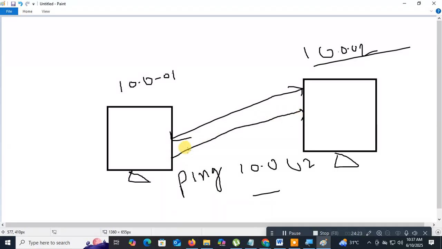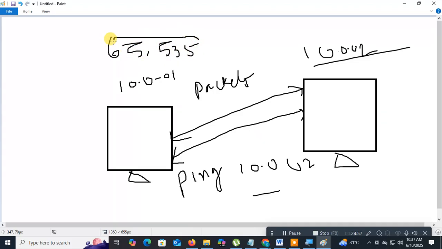From here to here, how will the data transfer? The data will be transferred in the form of packets. Suppose I am downloading a movie from a movie server. The video will be downloaded to your local computer in the form of packets. Each packet has a fixed maximum size, that is 65,535 bytes.